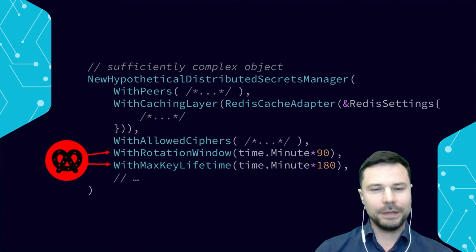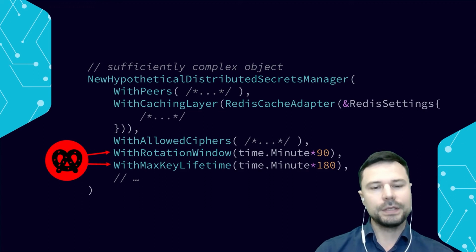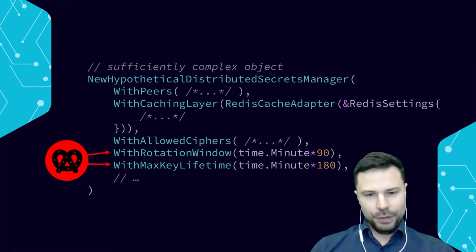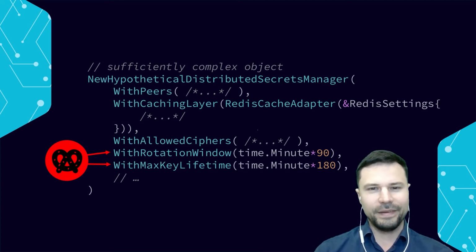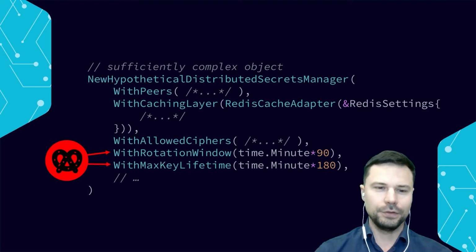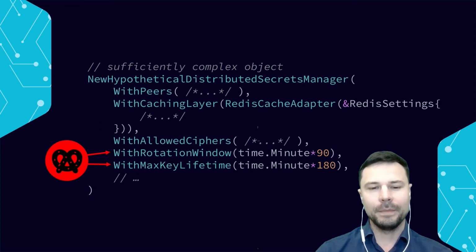It's absolutely critical. So we want to have a duration at the end of which we are expecting that the keys will rotate. And also we want to set max key lifetime. When you look at those two things, you realize that, wait a second, those two are pretzeled. Those two values have a significant relationship to each other. The rotation window cannot be longer than max key lifetime, right? Because if it is, we will have a service outage because the key expired, but it wasn't rotated in. So it has to be shorter than max key lifetime.